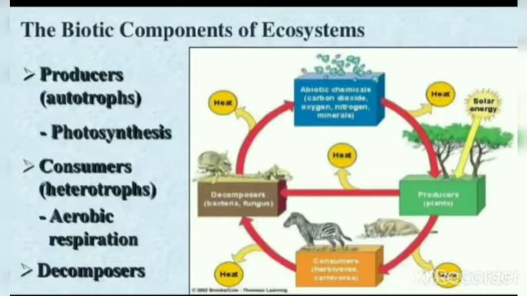And the biotic components of the ecosystem are producers, or autotrophs, which help in photosynthesis; consumers, or heterotrophs, which help in aerobic respiration; and third, decomposers.